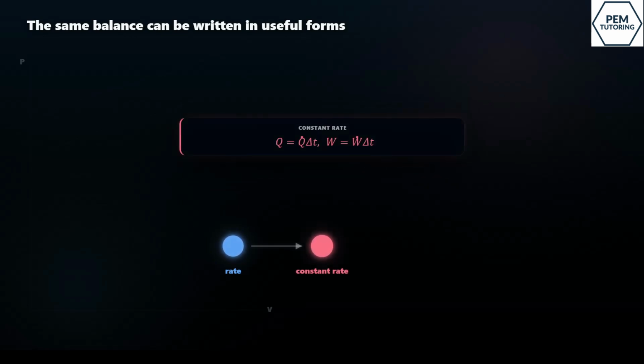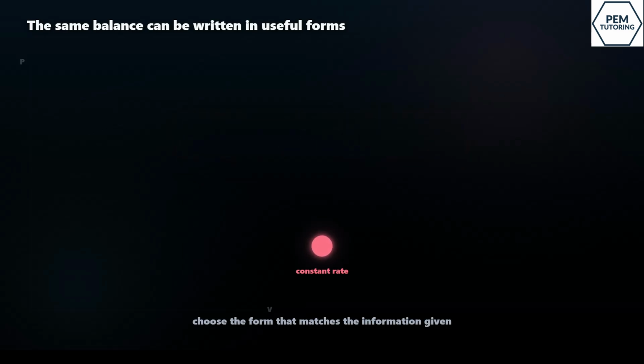If rates are constant, we can multiply the rate by the time. So Q equals Q dot times delta T, and W equals W dot times delta T. The form changes, but the idea stays the same. Energy in minus energy out equals energy stored.